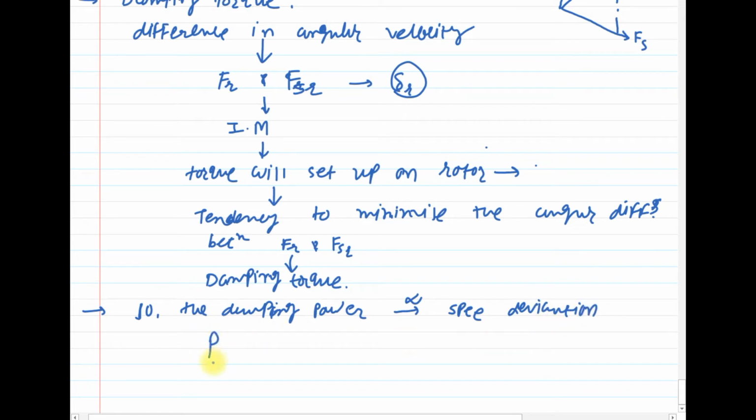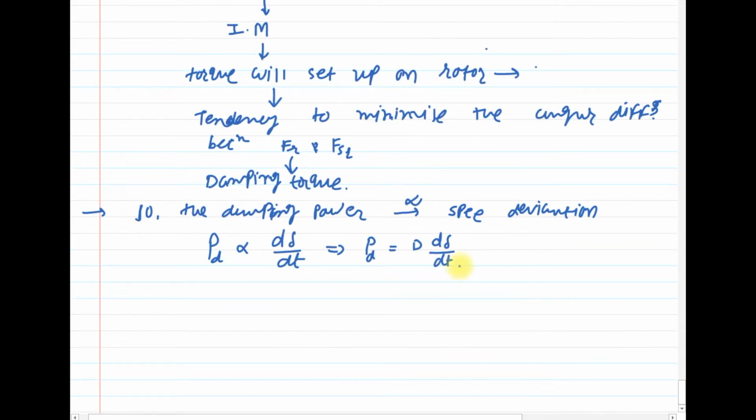So I can write PD is directly proportional to d delta by dt, or to remove the proportionality, PD is equal to D into d delta by dt, where D is the damping power coefficient and it is determined from the design data.